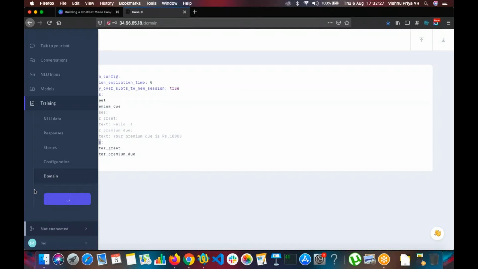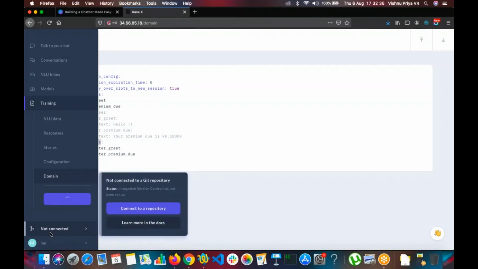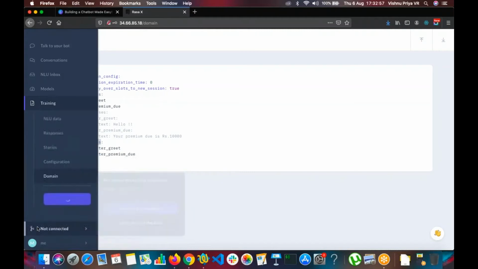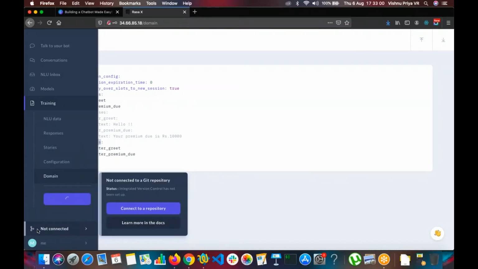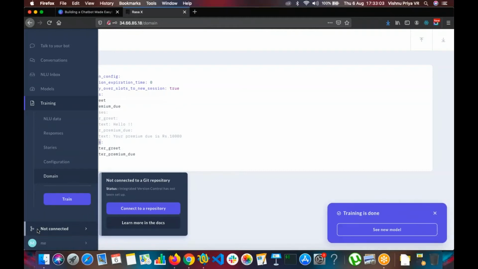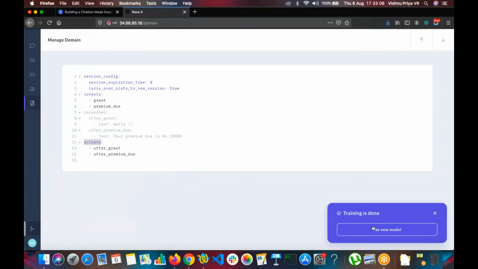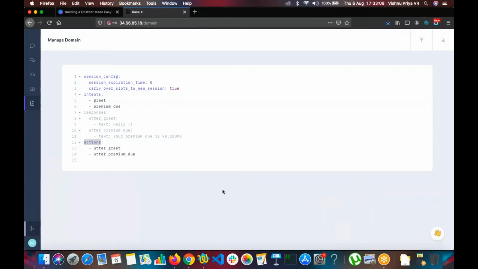And to answer the previous question, one more thing that distinguishes RASA and RASA X is that RASA X lets you connect to your Git repository, make changes, and do CI and CD with this. That is not possible with RASA. So you can connect to a repository with your GitHub here. If time permits, we'll see this also. For the moment, let's see how the chatbot works. All your changes will be updated to your Git repository in the RASA file format. So you'll have the MD file and all the stuff so that you can import those and work on RASA later also.